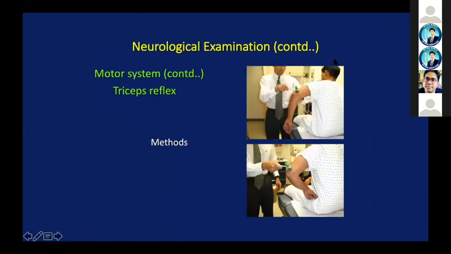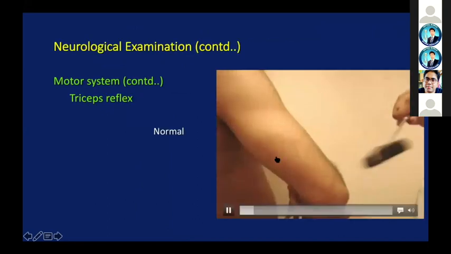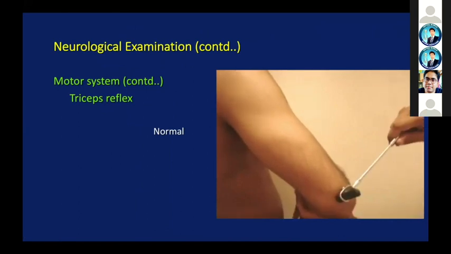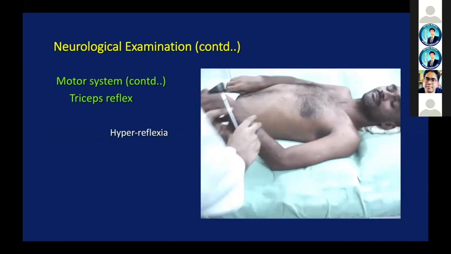This is how the triceps reflex is examined. A normal triceps reflex, and an increased triceps reflex.